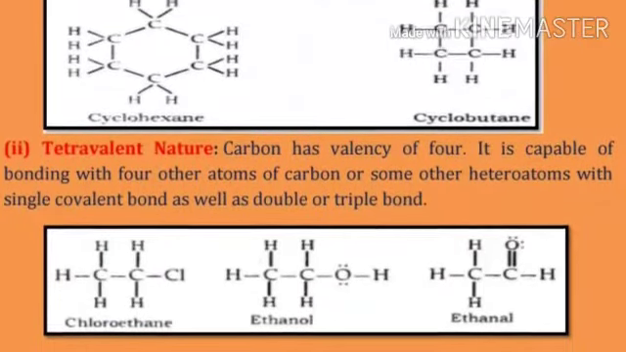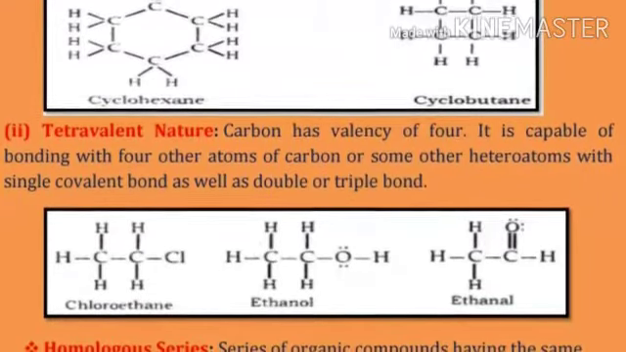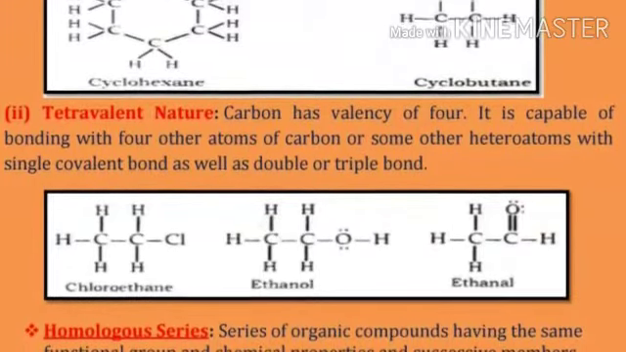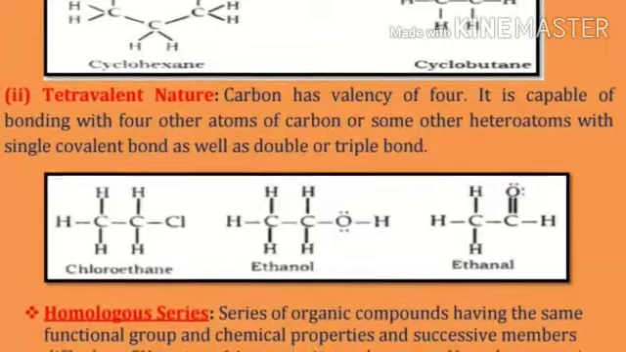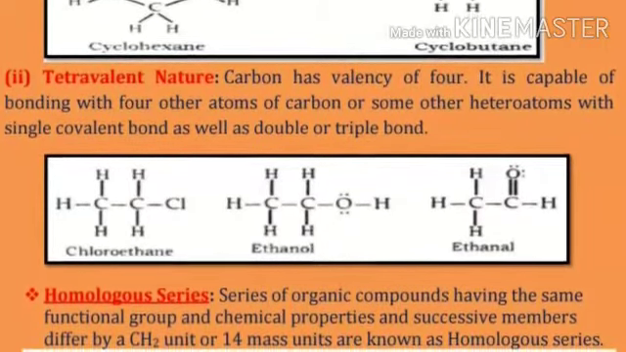Tetravalent nature. Carbon has a valency of 4. It is capable of bonding with 4 other atoms of carbon or some other heteroatoms with single covalent bonds as well as double or triple bonds. Example: chloroethane and ethanol.